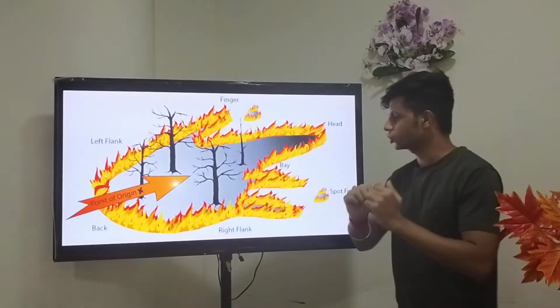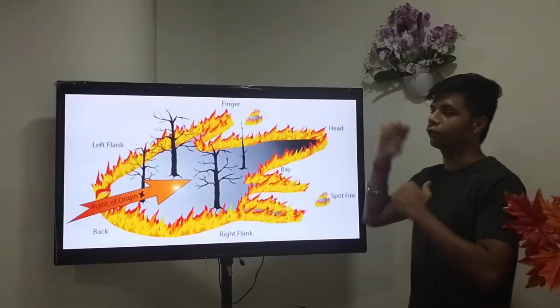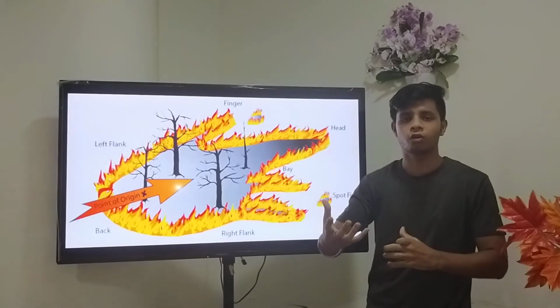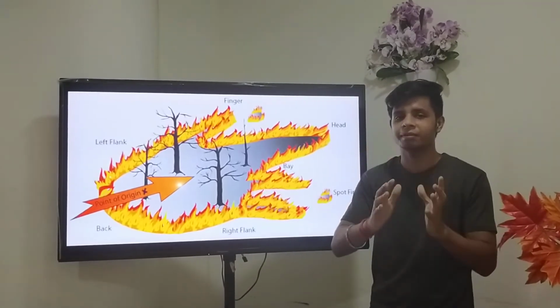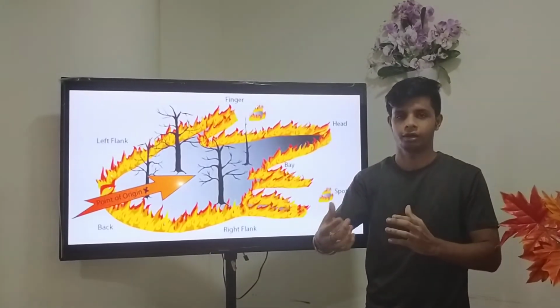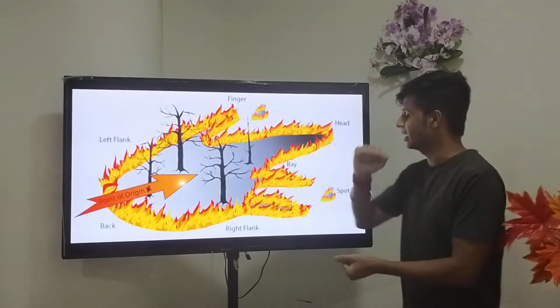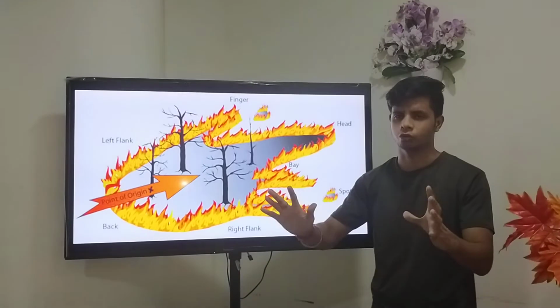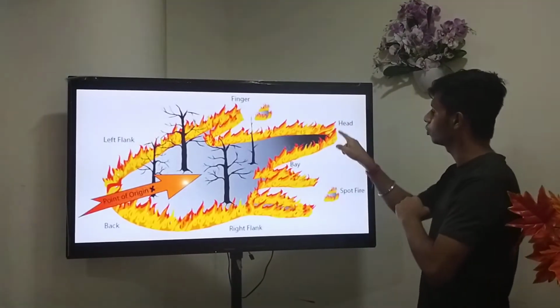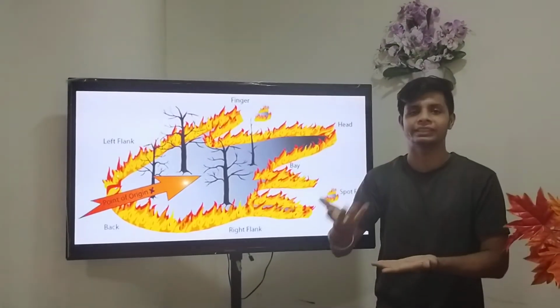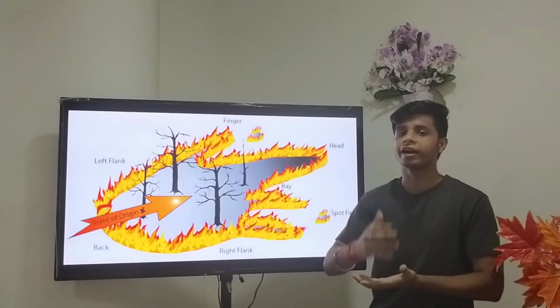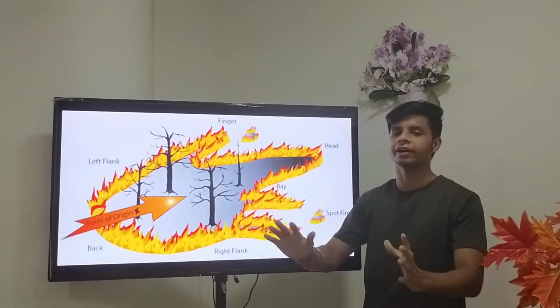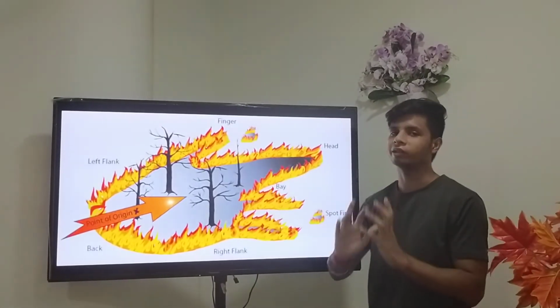See guys, first of all the main part of a fire is the head of the fire. Now what is the meaning of head of the fire? Head means the fastest moving part of a wildfire, because as you can see there, one part is there, second part, third, fourth, many parts are there. But this particular part has the highest ROS. ROS means rate of spread. Okay, highest rate of spread in comparison to all these parts.